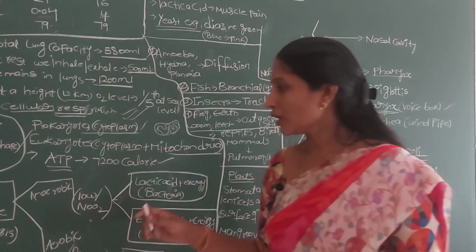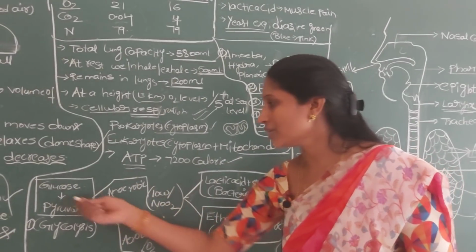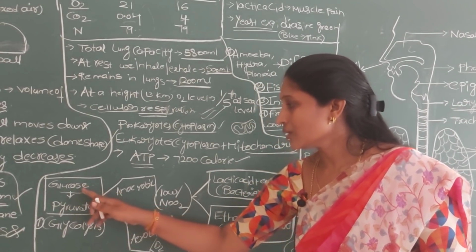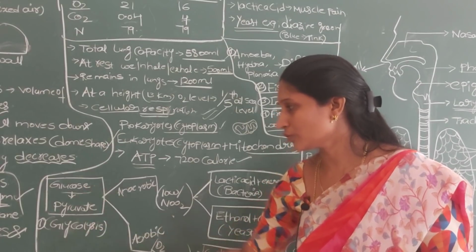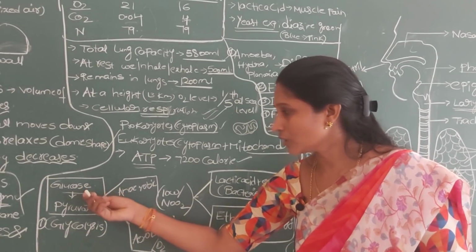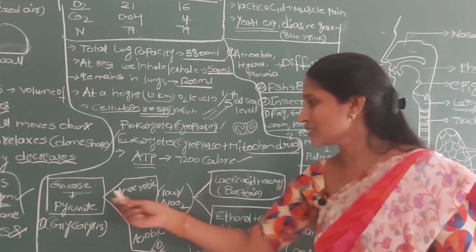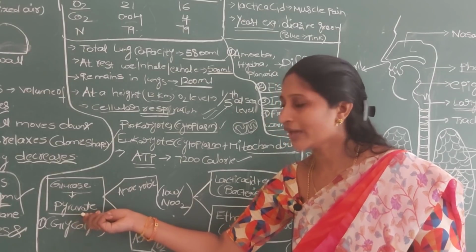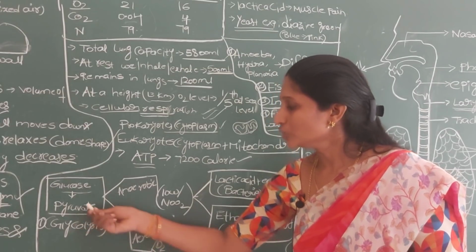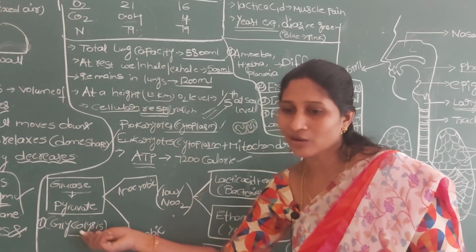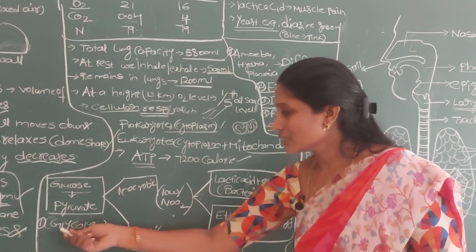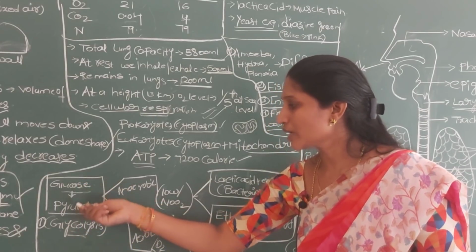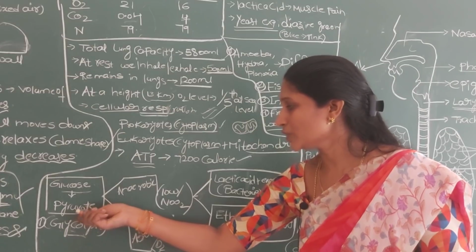Actually, I already told you, in any organism, glucose is the first molecule. Glucose is the molecule which goes into the oxidation or respiration process. In the first stage of respiration, glucose is oxidized in two stages. In the first stage, glucose is converted into a 3-carbon compound known as pyruvate or pyruvic acid. This particular step we term glycolysis. Glycolysis means, lysis means breakdown, glyco means glucose. In the first stage, glucose breaks down into a 3-carbon compound known as pyruvate.